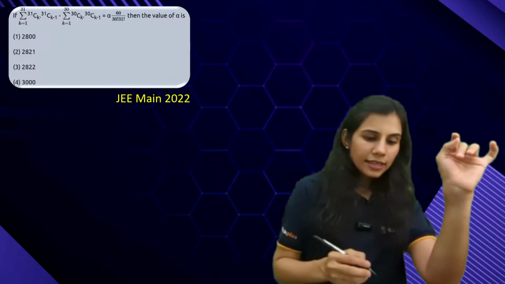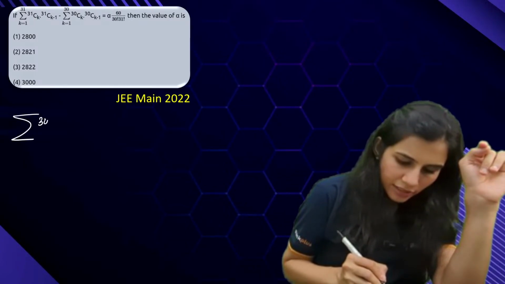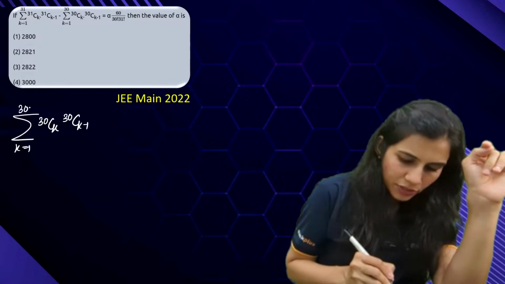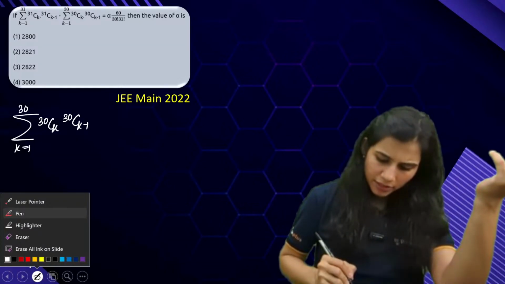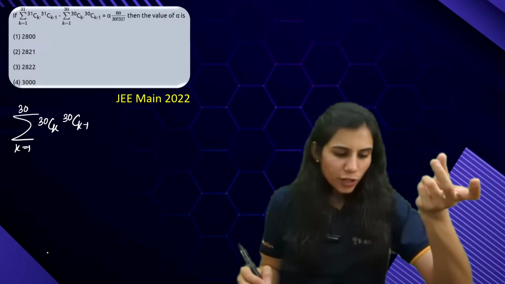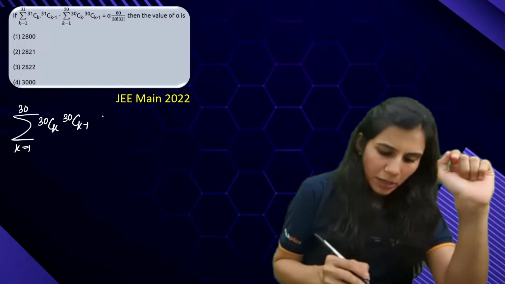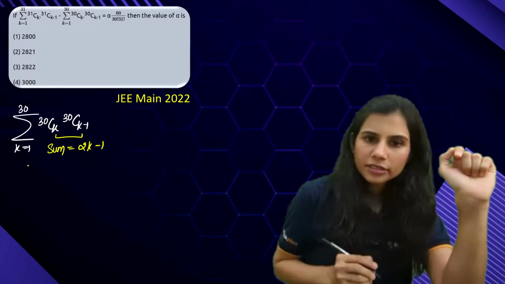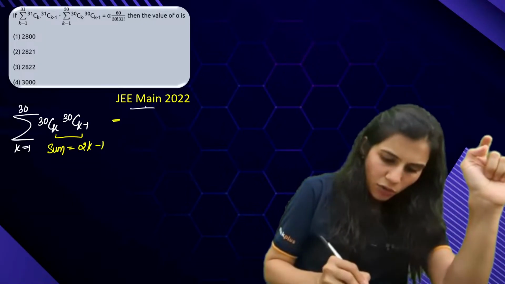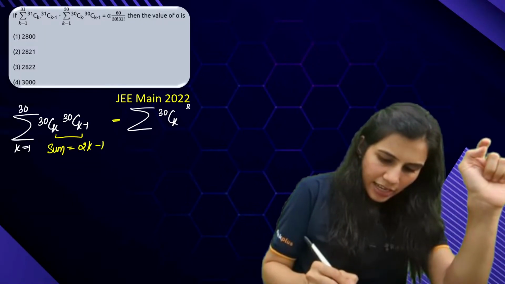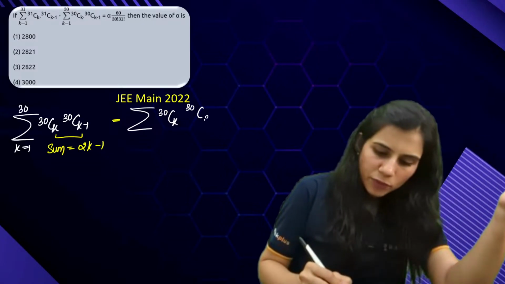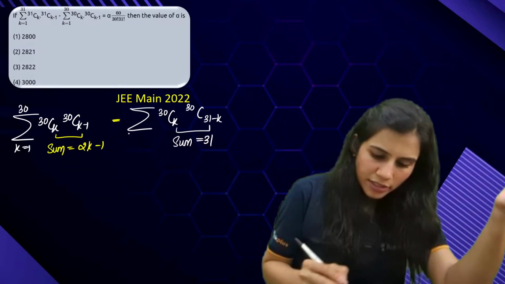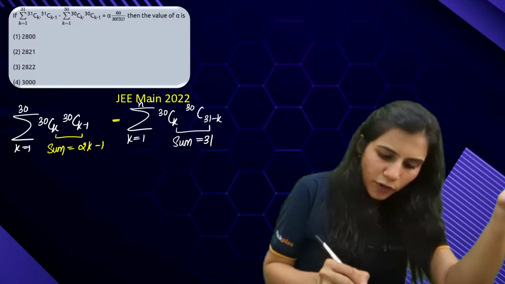Am I making sense? Next series is what? Summation 30Ck times 30C(k minus 1), k going from 1 to 30. Again the same thing. The series looks like a product of two binomial coefficients. Yes or no? But here again you can see the sum is 2k minus 1, which is not constant. So now I will make the sum constant. How? Summation 30Ck and 30C(30 minus k plus 1), so 31 minus k. Now you can check the sum is 31, which is constant. K is not going from 0 to n, it's going from 1 to n.